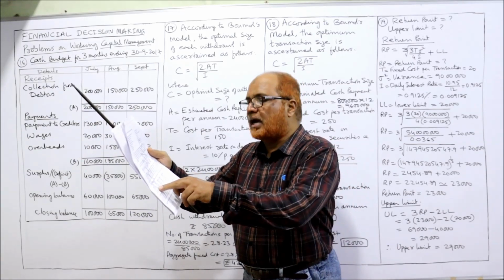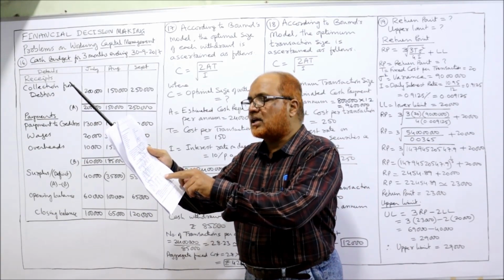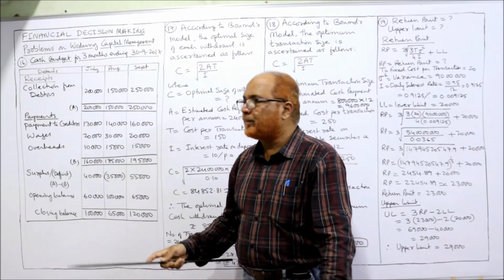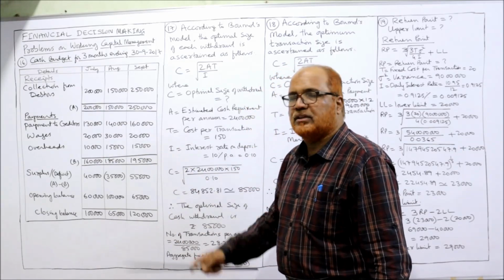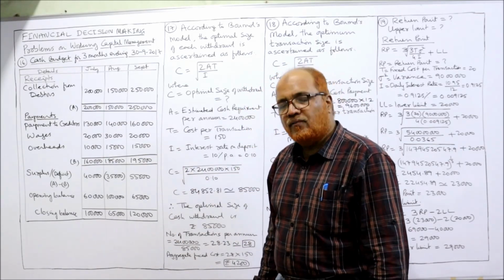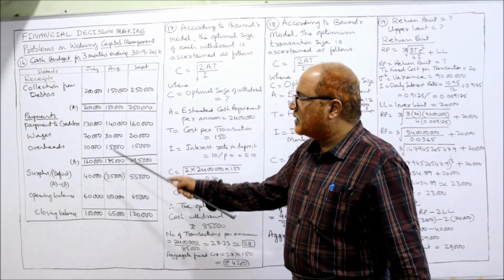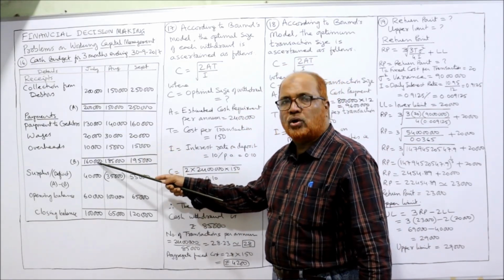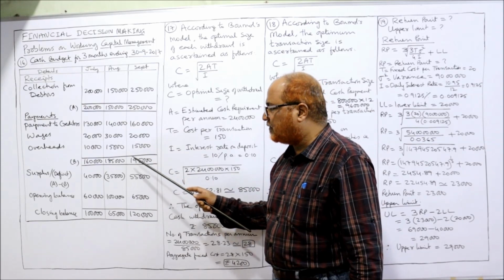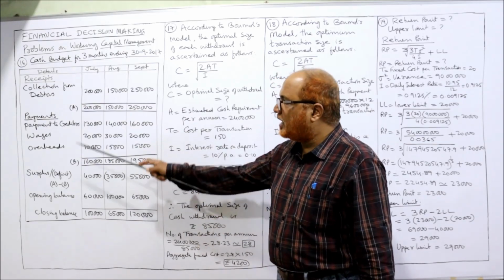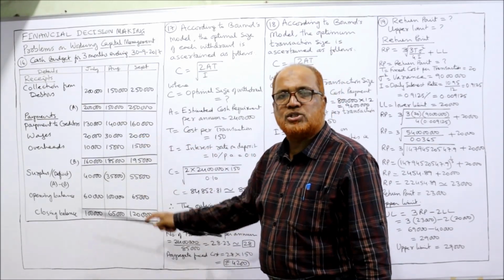So how much are the July wages or overheads? 10,000, 15,000, 15,000. That's it. We have taken all the items. Now take the total of the payments. B is the total of payments: 1,60,000, 185, 195. Now we have receipts A and payments B.